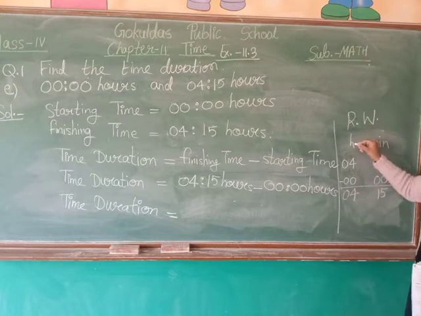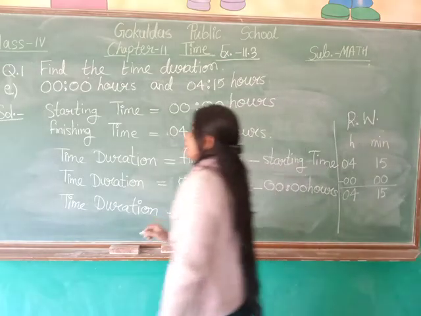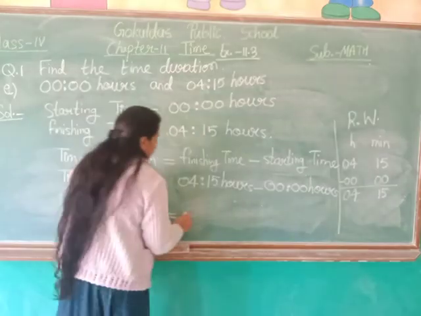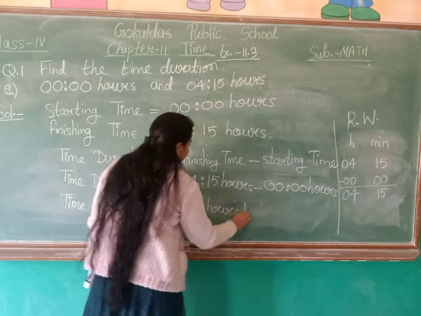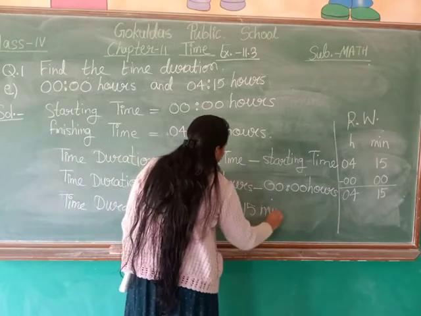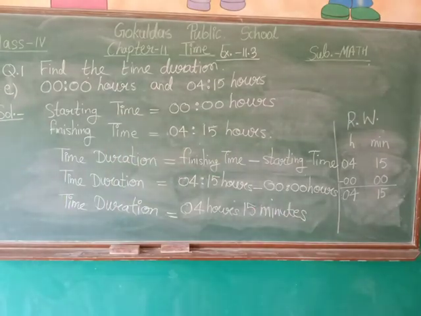Now as 4 is written in hours column, so we will read it as 4 hours, and 15 is written in minutes column, so we will read it as 15 minutes. 4 hours 15 minutes. Therefore time duration is 4 hours 15 minutes. So it was the solution for question number E. Now take the screenshot.